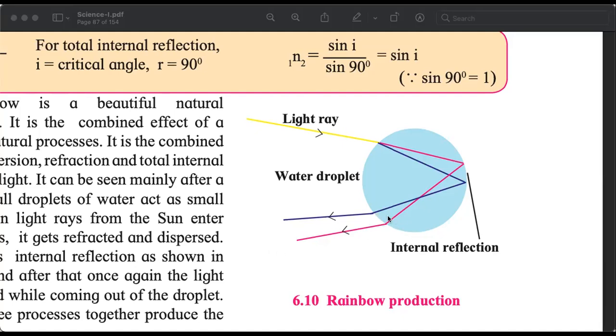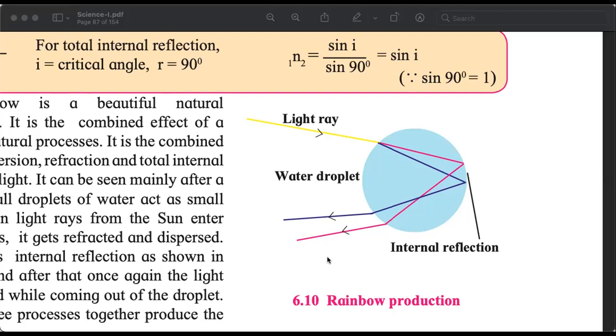And again on this side of the water droplet, light will pass from water to air, from denser to rarer medium. So it is again spreading. Different rays of light, different components of light are bending by different amounts. So what we have is a rainbow. When there are so many water droplets in the air, then all these water droplets together result in the formation of a rainbow. Refraction, total internal reflection, and dispersion.